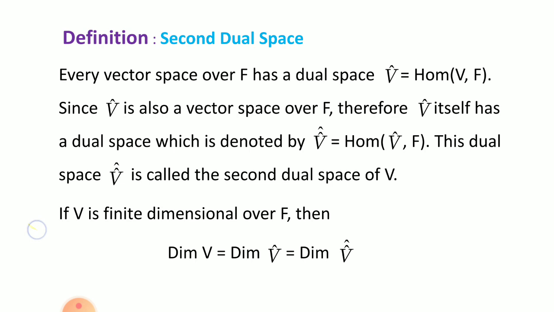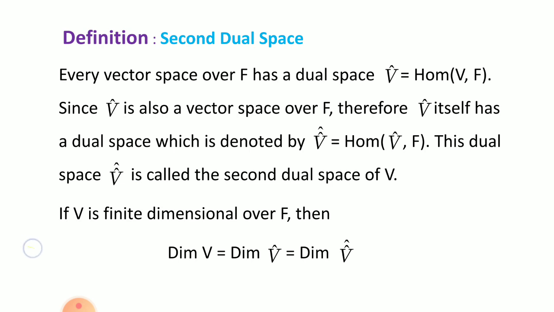This dual space of the dual space V cap is called the second dual space. Now listen carefully, I am defining this. Every vector space over a field F has a dual space V cap, which equals Hom(V, F). Since V cap is also a vector space over the field F, V cap itself has a dual space, denoted by V double cap, and by this definition V double cap equals Hom(V cap, F). This dual space V double cap is called the second dual space of V.